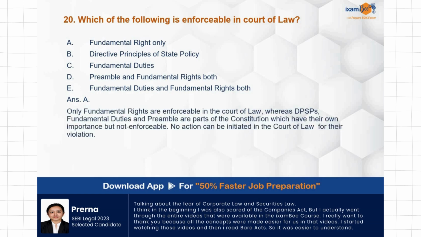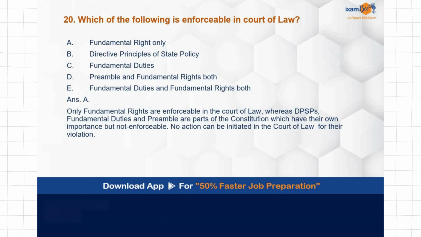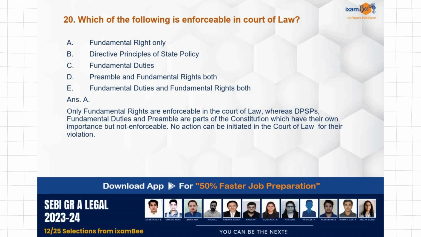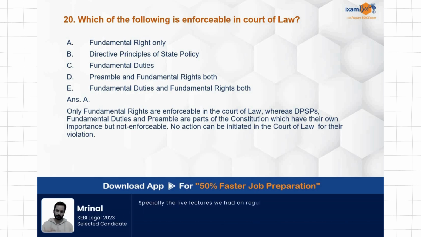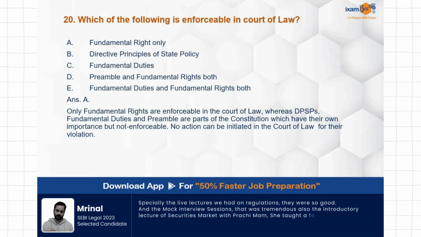But when we talk about enforceability in the court of law, then fundamental rights are enforceable. Action can be taken in the court of law. You can file writ petitions over there. But for violation of fundamental duties or preamble or DPSPs, you cannot go to the court of law and you cannot file writ petition or any other proceeding or application.